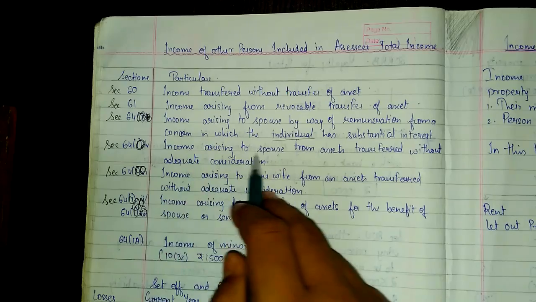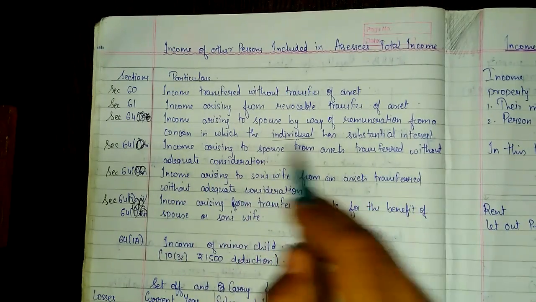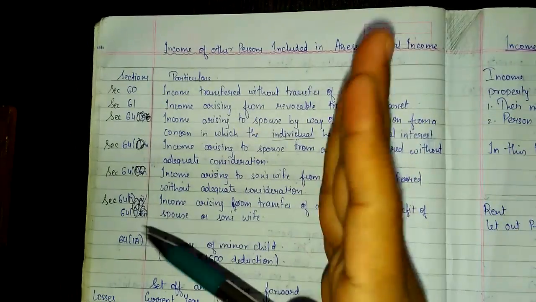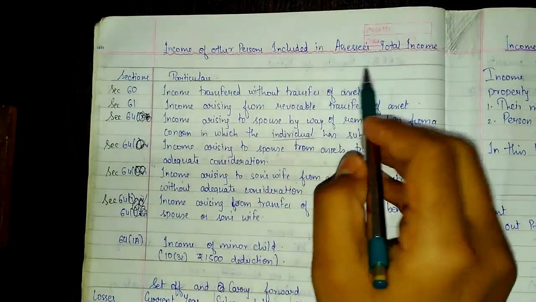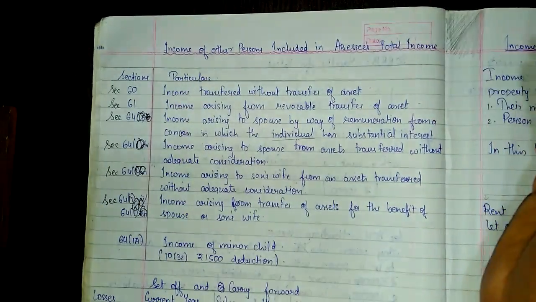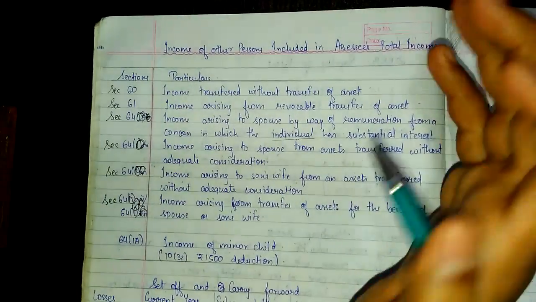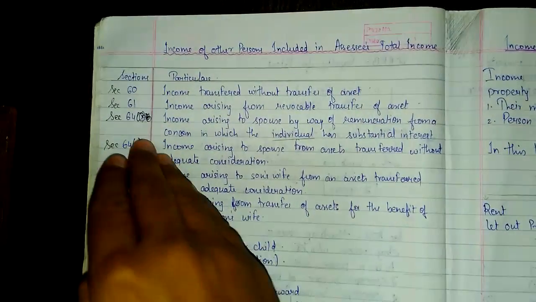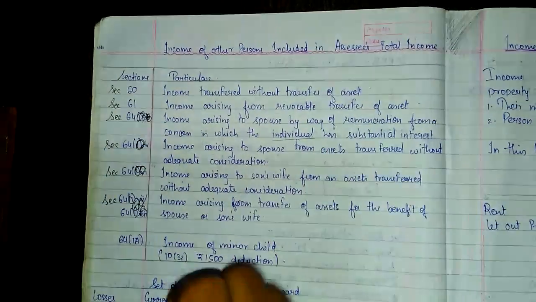Section 64, income arising to the spouse from the asset transferred without adequate consideration. That means the SSC has transferred the asset to his or her spouse, and the spouse is earning income from such asset, then such income will be added back into the SSC's total income.